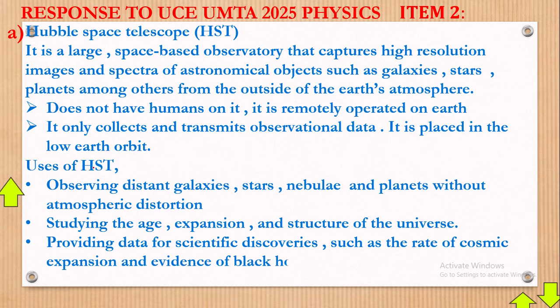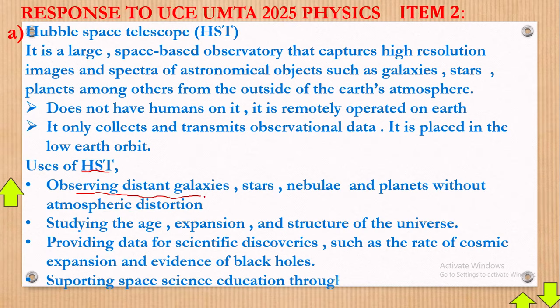First of all, the use of the Hubble Space Telescope. We said it is used in observing distant galaxies. When galaxies are very far, no camera can give us a clear image of them. No camera can give us a clear image of stars, or the nebulae, or the first stage of the stars, and the planets. Only the Hubble Space Telescope can do that for us.